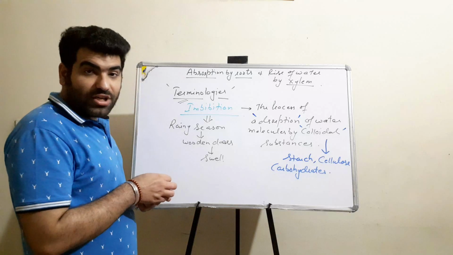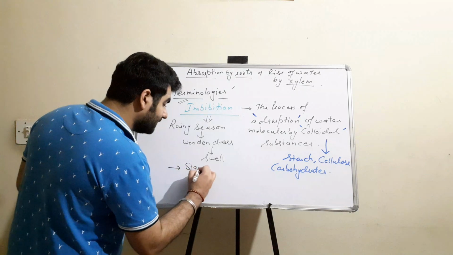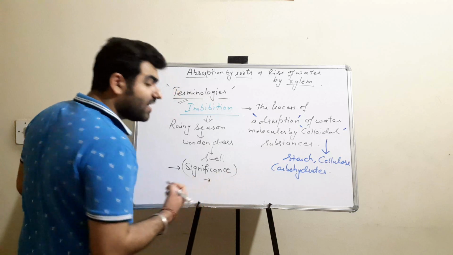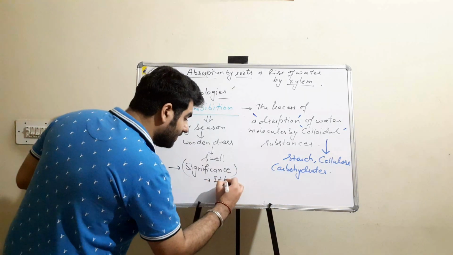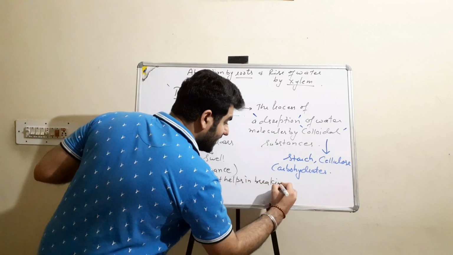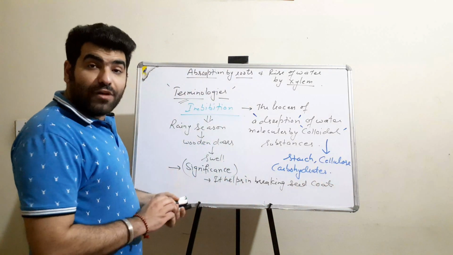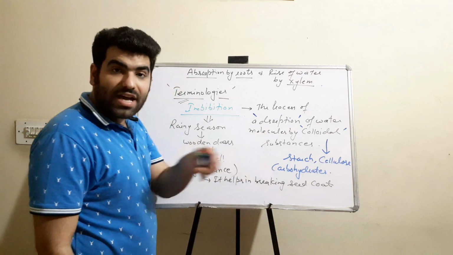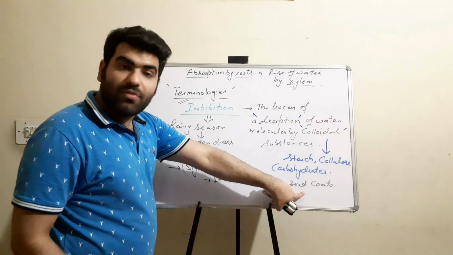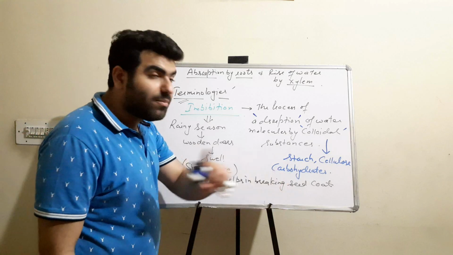Now, in biology, what is the significance of this imbibition? In the significance part of imbibition, the first significance is that it helps in breaking the seed coat. We know that for germination, the seed coat has to be removed, only then the formation of the plumule, or we can say shoot, and root, radicle and plumule, will take place. So it helps in breaking the seed coat.